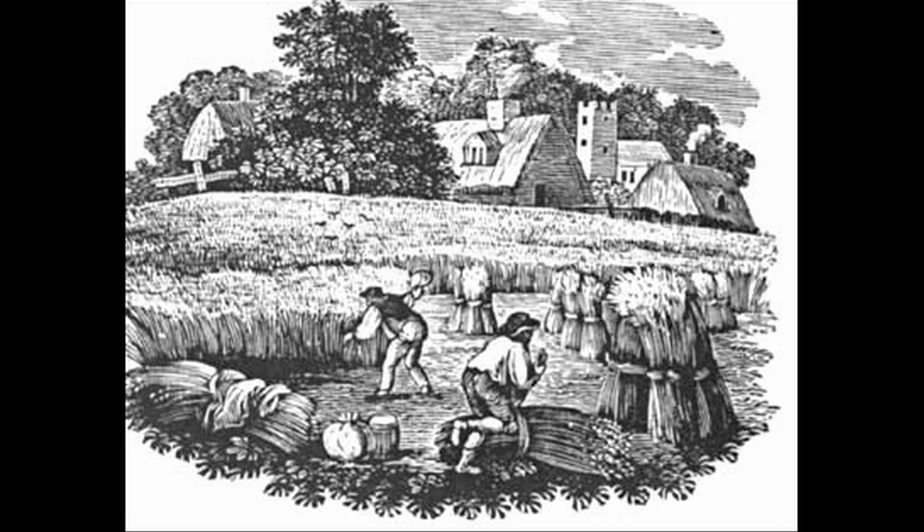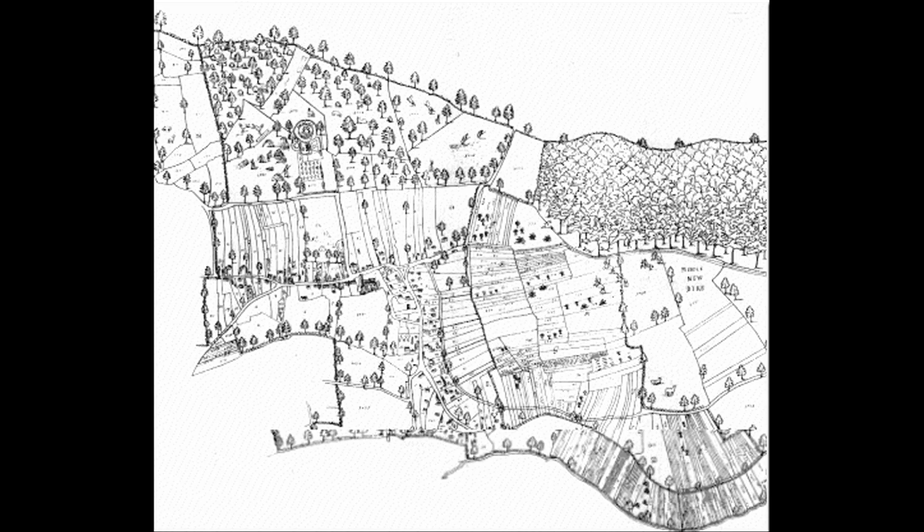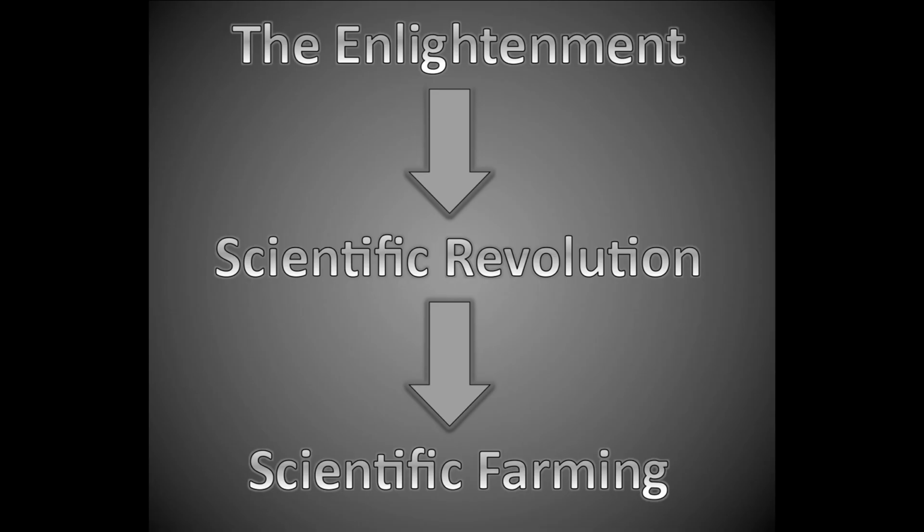Soon, the enclosure movement began. Under this act, wealthy landowners bought out the land owned by small village farmers. Thus, they pushed small farmers off their land, leaving them without work. However, this led to them forming a labor force for industry.